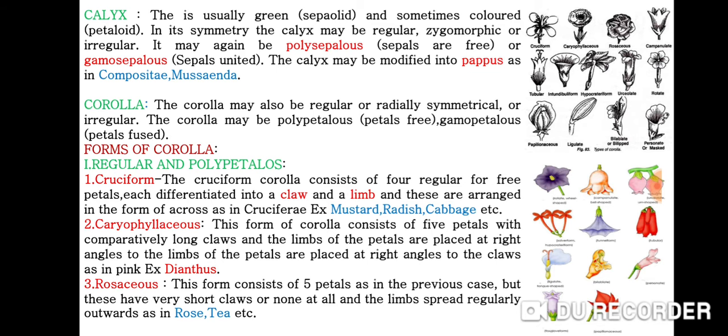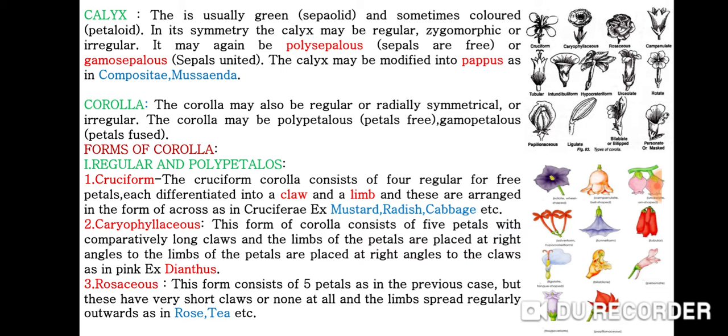Then we discuss about calyx. This is usually green, sepaloid, and sometimes colored, petaloid. In its symmetry, the calyx may be regular, zygomorphic, or irregular. It may again be polysepalous. Polysepalous means sepals are free. Or gamosepalous means sepals are united. The calyx may be modified into pappus, as in Compositae and Mussaenda.